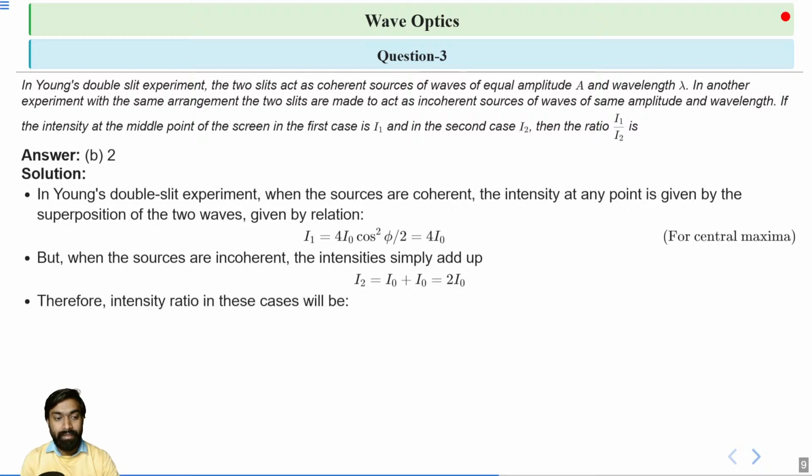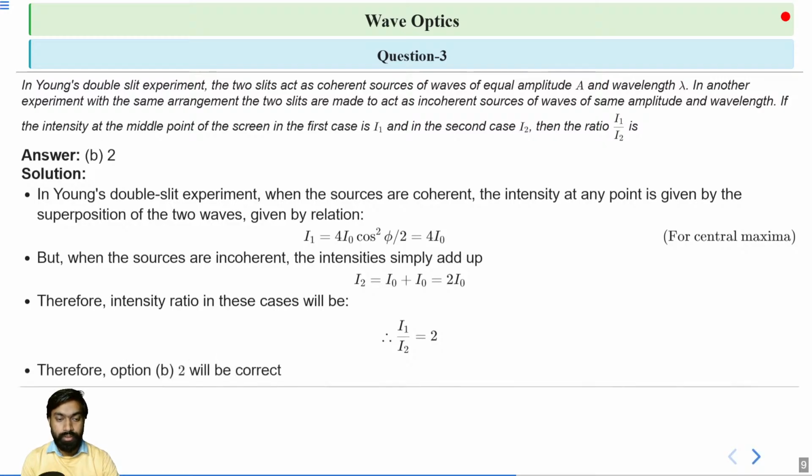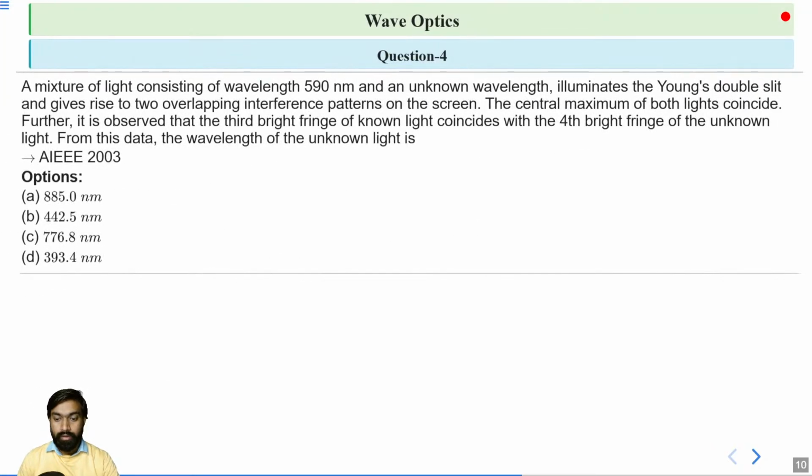This means that in these two cases, the intensity ratio will be 2. Yes or no? So I1 upon I2 equal to 2. So option B is correct. All right. Next question.